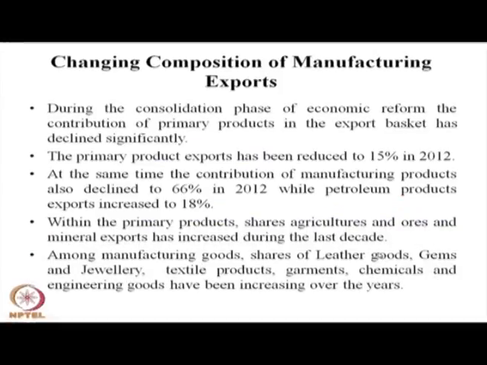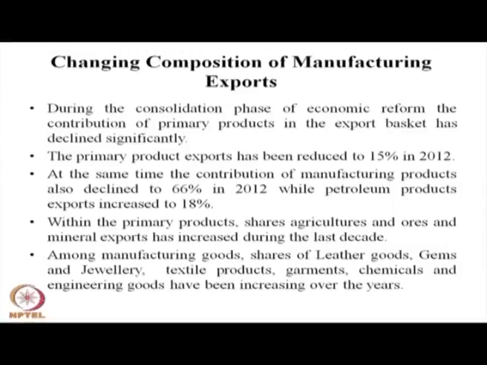And the changing composition: in the last 10 years there has been a significant change in the export basket. We generally call this the phase of consolidation of Indian liberalization. The economic reform has contributed to the decline of primary product export, and value-added product export has increased significantly. Primary product declined to 15% in 2012. At the same time, the contribution of manufacturing products increased, however after 2006 it has declined. There is a significant increase in petroleum product export, constituting nearly 18% of our export revenue.